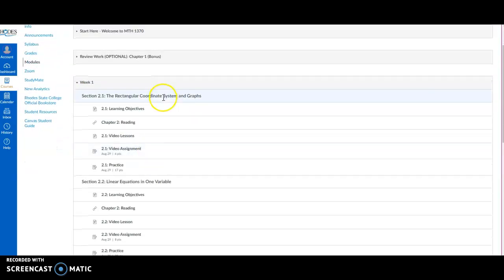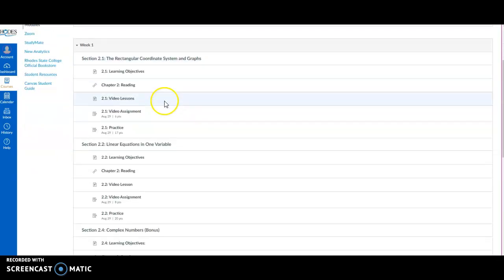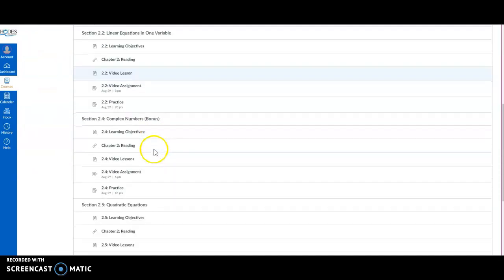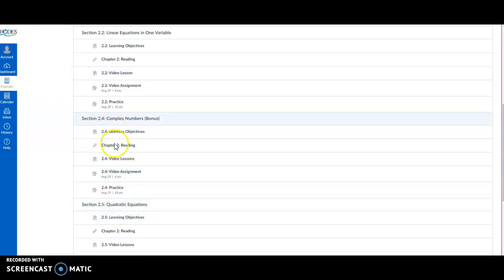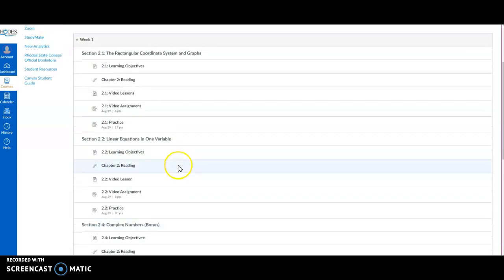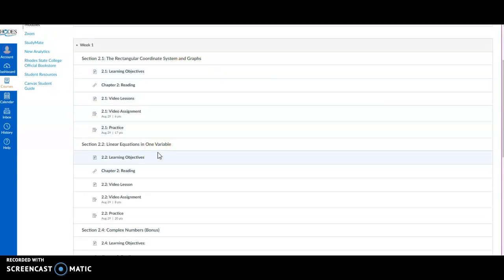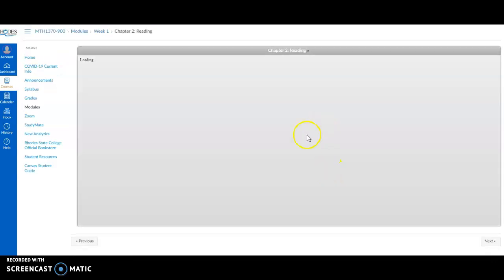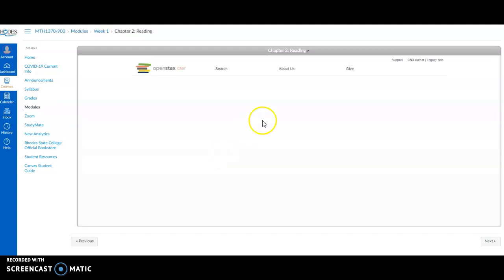Week 1, here's the first block of math assignments. In week 1, we are looking at section 2.1 to 2.2.5, technically. 2.4 I put in there as bonus, okay? So this is a general layout of what you're going to see each week. There's going to be the learning objectives. This is the textbook, okay? If you click on that, that directly links you to the ebook. So again, if you don't want to buy it, it's completely embedded in the course. It just depends on how patient you want to be with things opening and whatnot, okay?